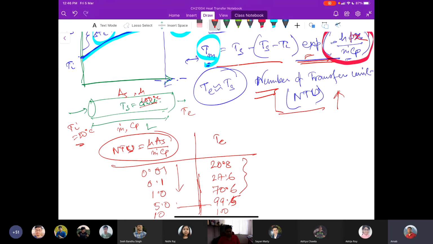Large NTU means large heat transfer area, surface area, which is desirable from the heat transfer point of view. But from an economic standpoint, that is not feasible. When you have to design a compact heat exchanger, you cannot have an infinitely long pipe or tube. So the selection of heat transfer equipment becomes important, and that's why we'll take up those issues later.